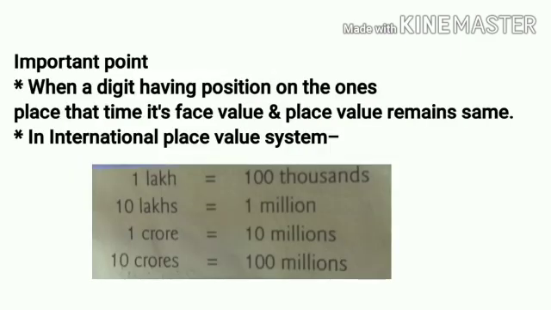Now at last, a few important points related to the chapter. First, when a digit is in the ones place, its face value and place value remain the same. In the international place value system, we write the large numbers this way. 1 lakh is equal to 100,000, 10 lakhs is equal to 1 million, 1 crore is equal to 10 millions, and 10 crores is equal to 100 millions.